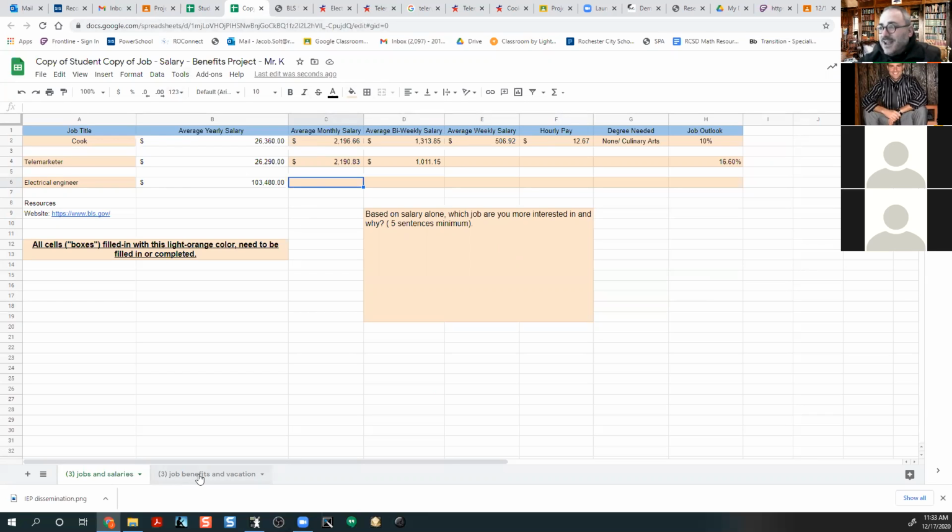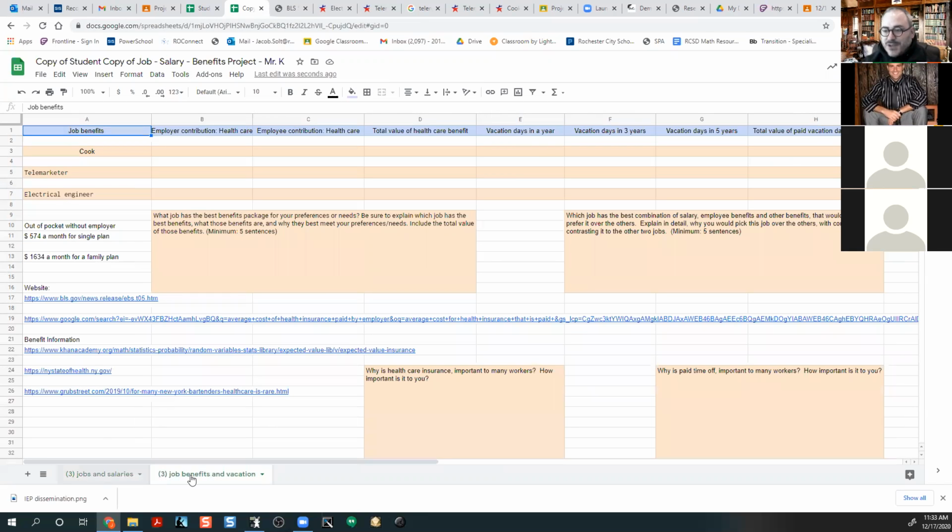Okay, so that's page 1. Again, 30 minutes playing around, Googling things, putting numbers in, doing some calculations. Page 2, right down here, you can switch between page 1.